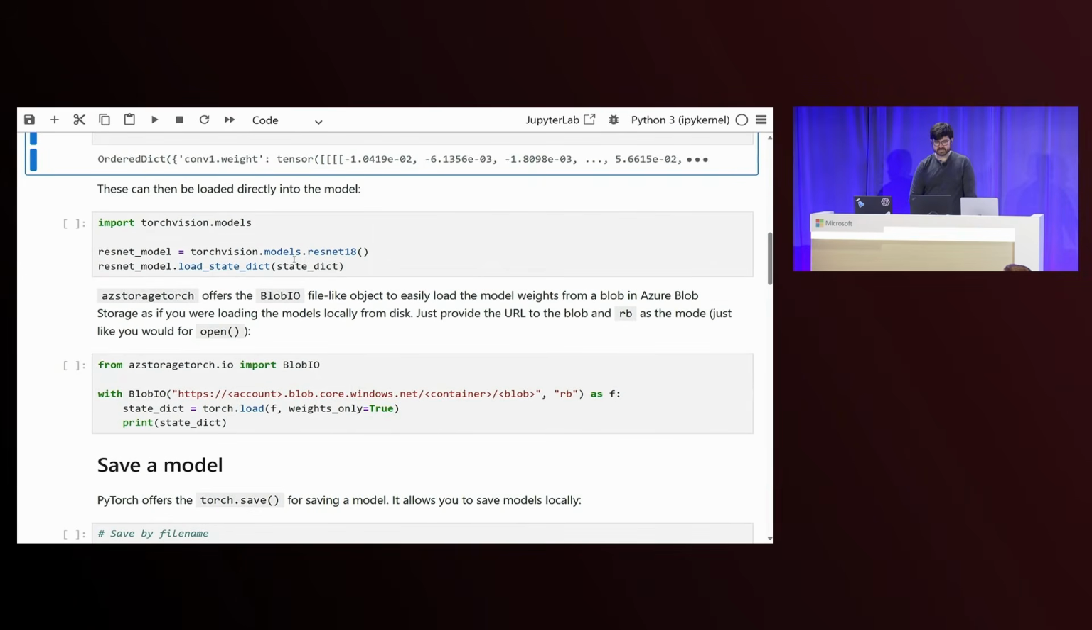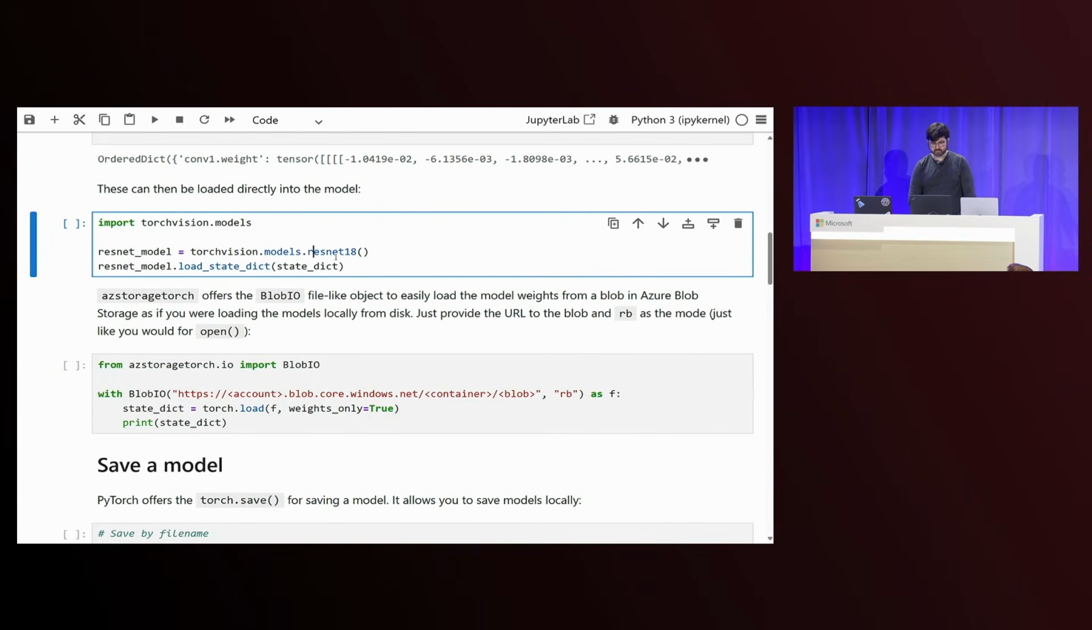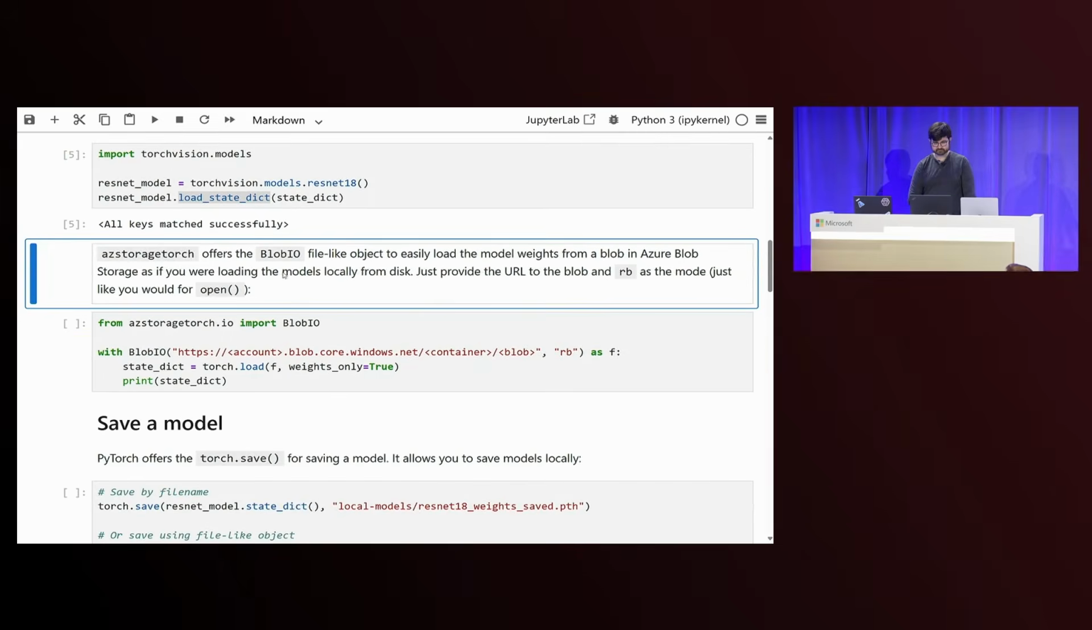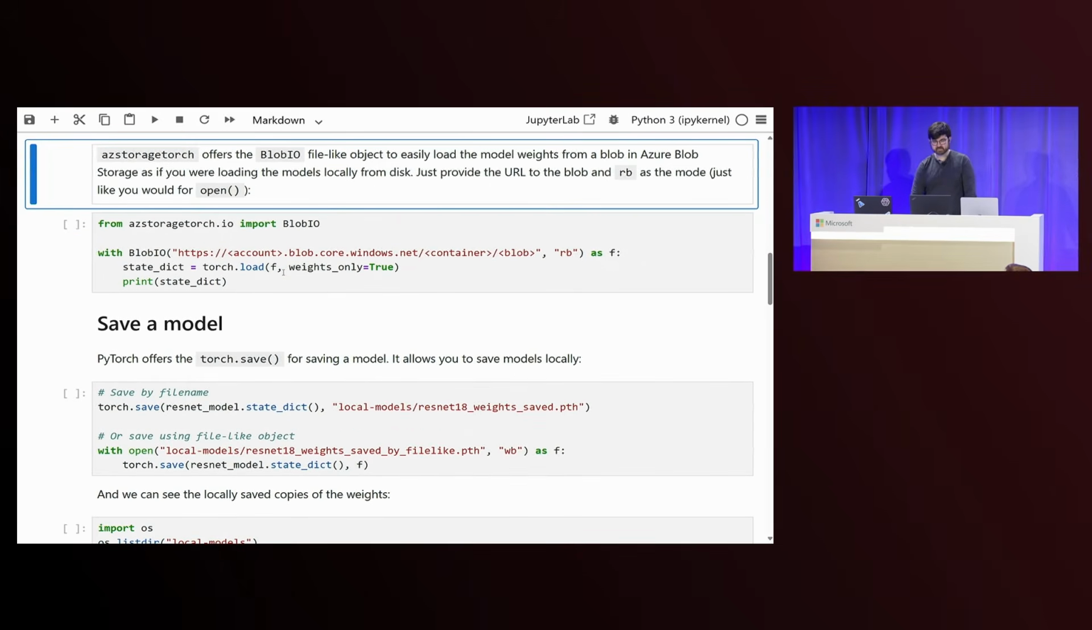So once you have a state dict, you can then add it to your model by calling the load state dict method to give your model state and confirm that it was loaded successfully. So now, in order to use blob.io, all you need to do is import from the IO module blob.io, and the pattern used here is going to follow what you use for open. The only caveat is that you provide a URL to your blob instead of the string of your file path.